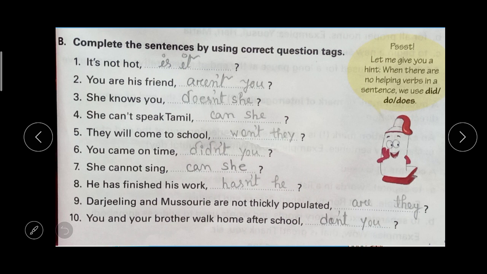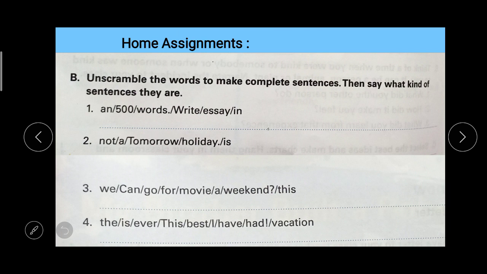Now students, I have one home assignment from today's class. This is exercise number B from worksheet 9 on page number 162. Please do the home assignment, okay?